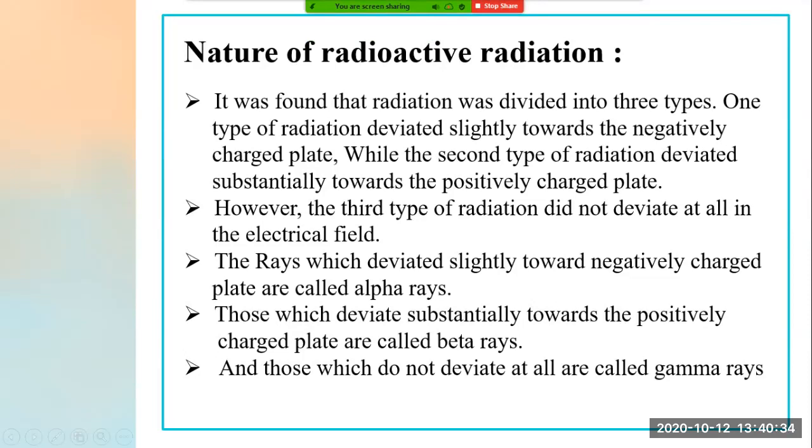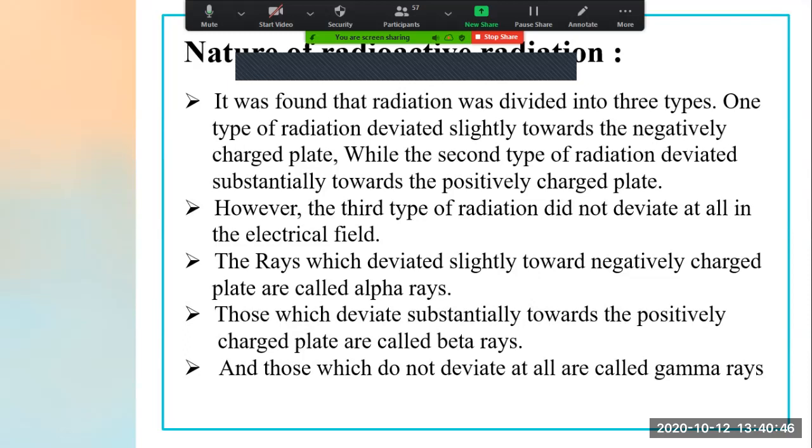So they concluded that there is a ray which is negatively charged, hence it is deviating to the positive plate, and one ray which is positively charged, hence it is getting deviated to the negative plate.